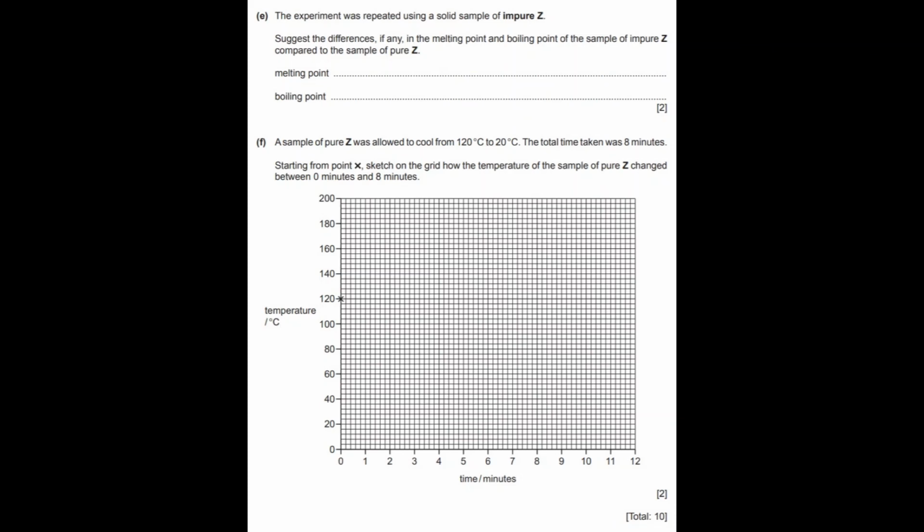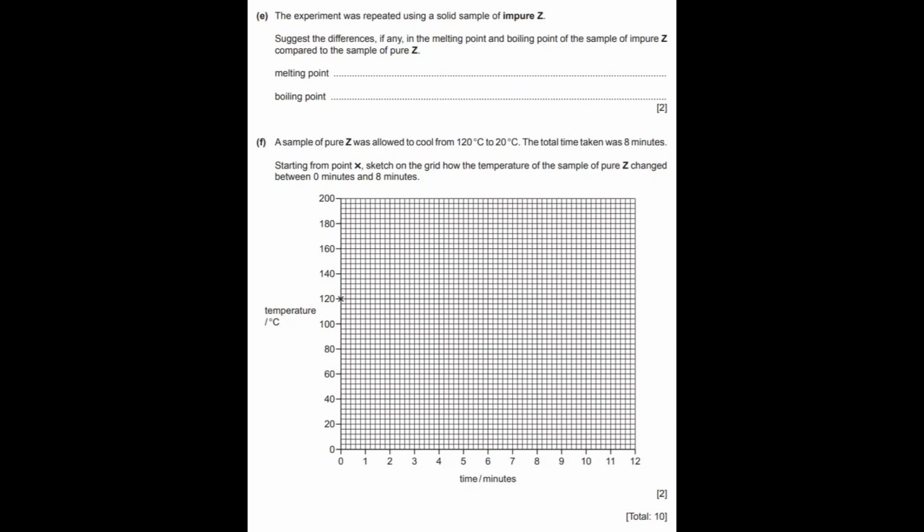So you need to draw a steeper gradient from 120 degrees down to 80 degrees, because you know that the melting point is 80 degrees.